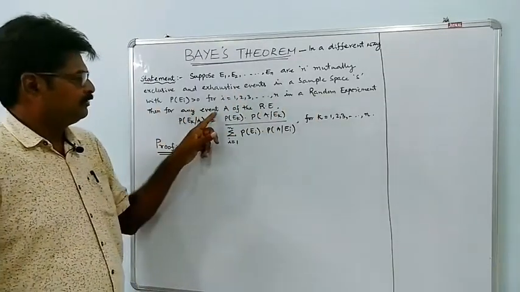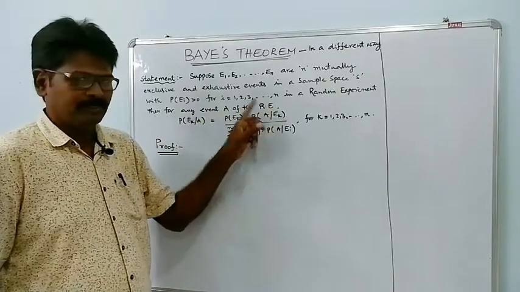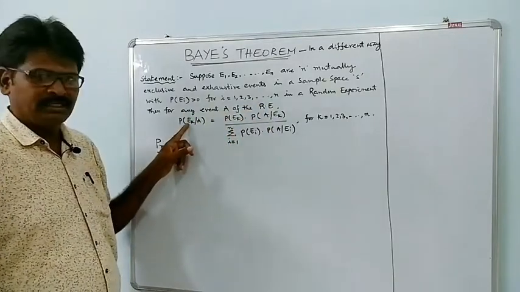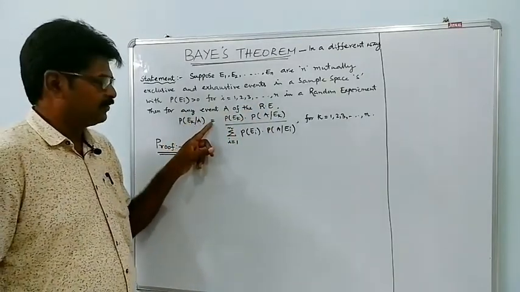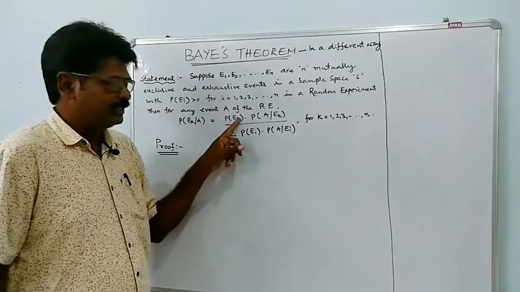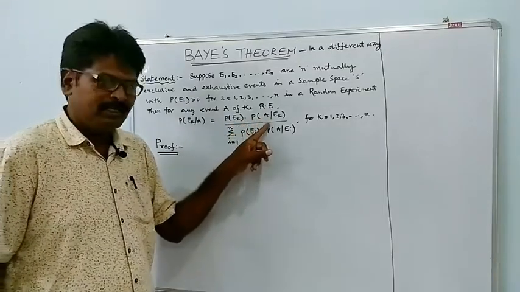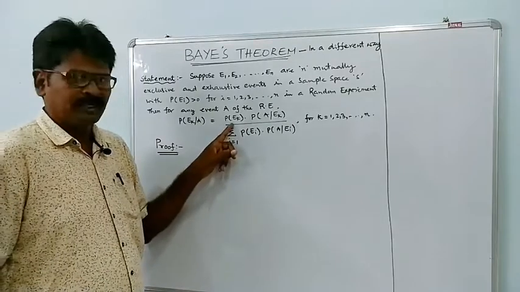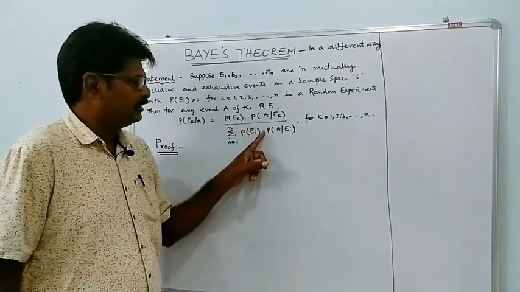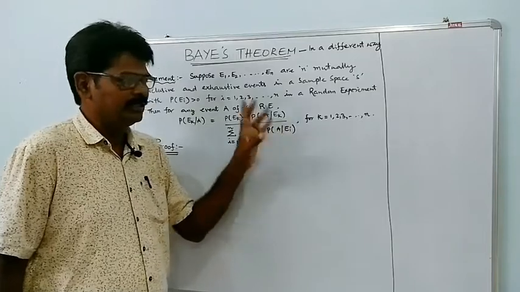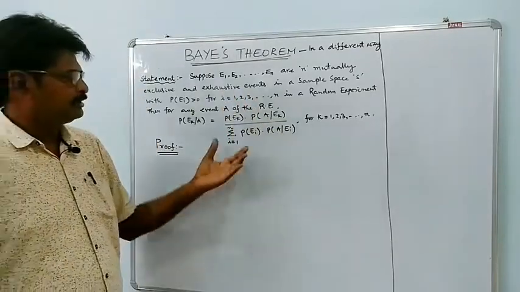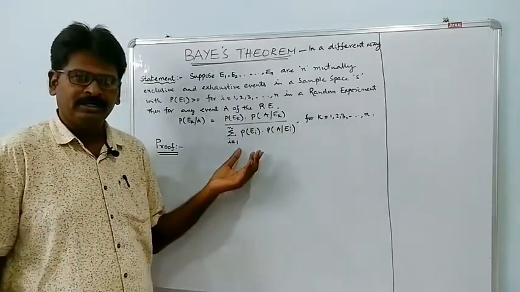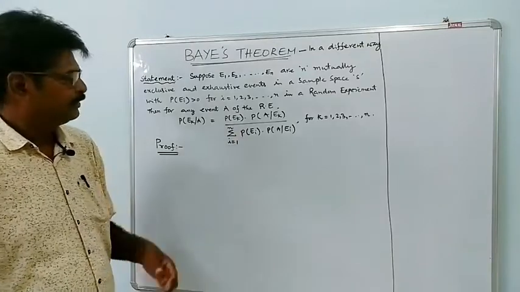Then for any event A of the random experiment, P of Ek given A is equal to P of Ek into P of A given Ek, divided by the sum over i equal to 1 to n of P of Ei into P of A given Ei. Actually, this theorem depends upon conditional probability.